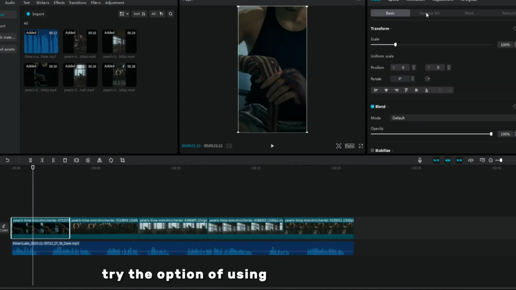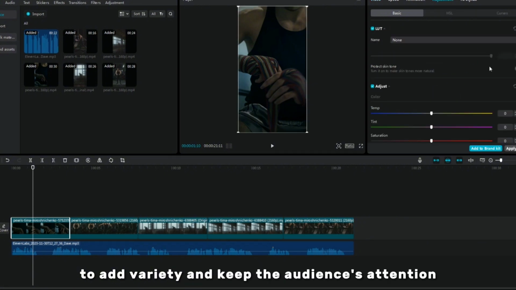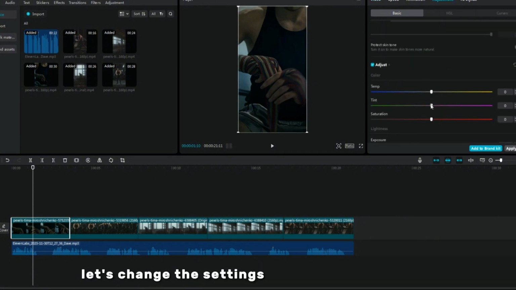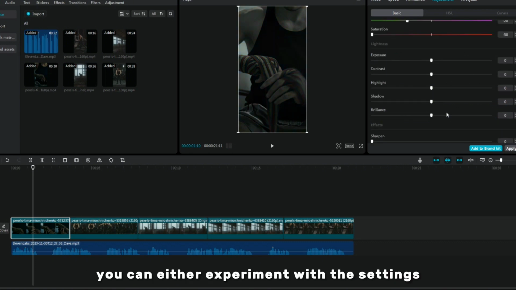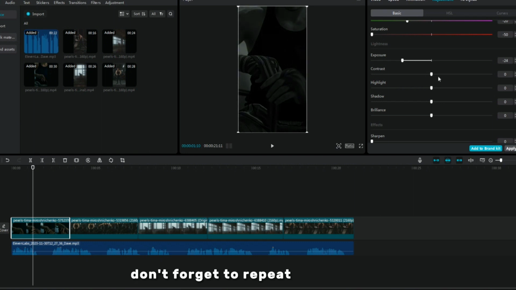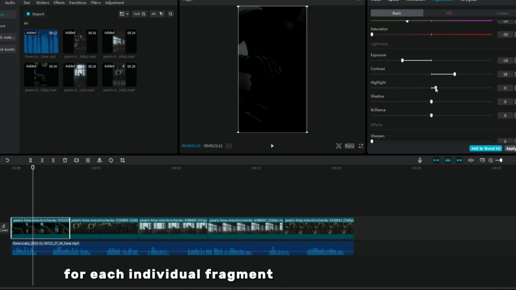Try the option of using multiple video clips to add variety and keep the audience's attention. Let's change the settings to create a dark effect. You can either experiment with the settings or just use the ones I'm going to suggest. Don't forget to repeat this process for each individual fragment included in your project.